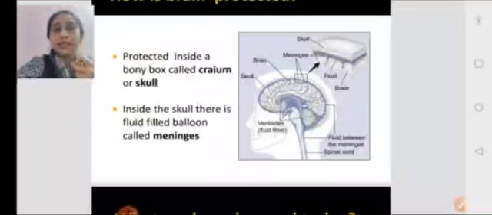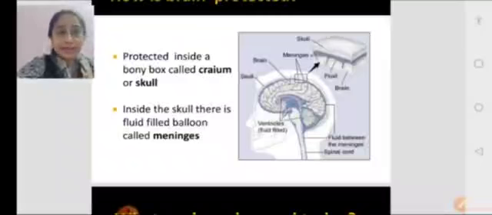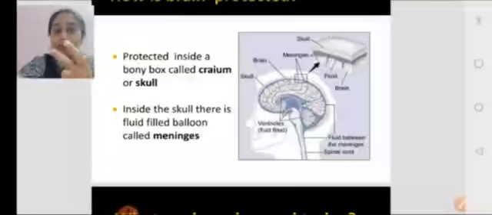You can see in that image, a section is being shown here. There is a skull, and below the skull there are the three meninges, and in between the meninges there is fluid, and below the meninges there is the brain. So how is our brain protected? The brain is protected by two things: one is the bony cranium, and the other is the meninges, which consist of three layers, and in between there is some kind of fluid. I hope you have understood today's topic.